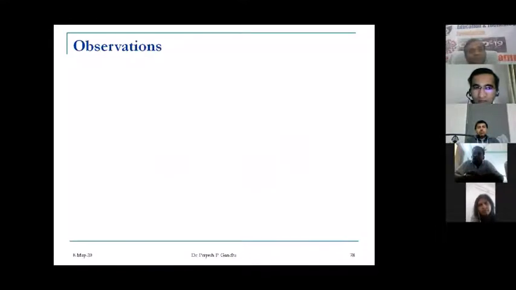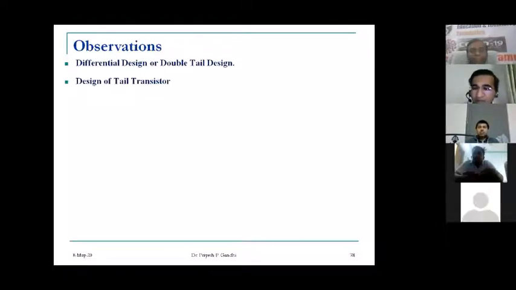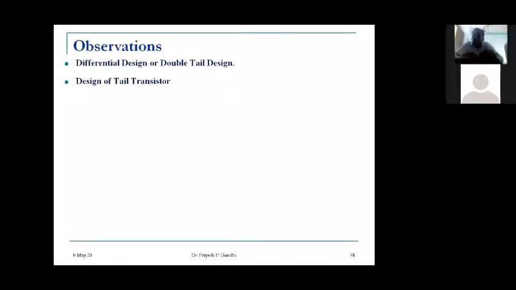So now, what are the observations? Actually there are two kinds of designs as far as the comparator is concerned: differential design or a double tail design. Another most important or crucial factor that will determine the accuracy and performance of the comparator is how we design the tail transistor, because most of the accuracy will come from the tail transistor.